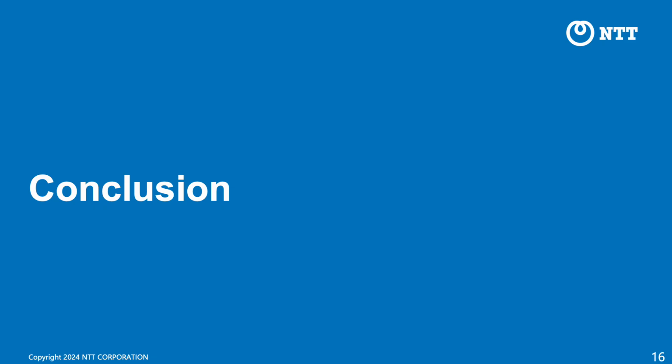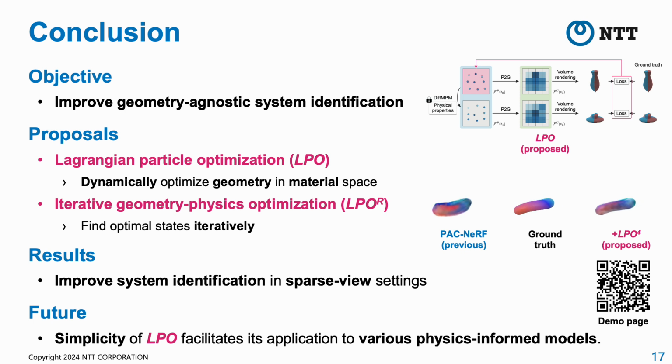I'd like to conclude the presentation. To improve geometry-agnostic system identification, we proposed LPO and iterative geometry physics optimization. The results demonstrate that LPO improves system identification in sparse-view settings. The simplicity of LPO facilitates its application to various physics-informed models.